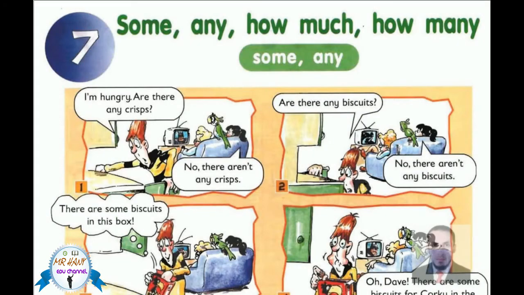Hello and welcome back to our English grammar series. Today we're going to talk about some, any, how much and how many. Okay, let's start. Some and any. We use some here in the affirmative sentence.